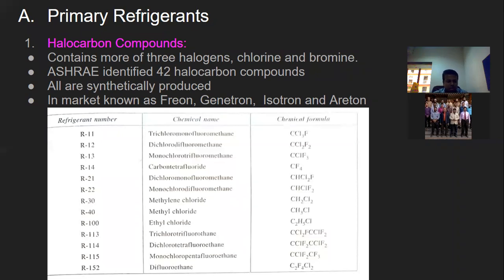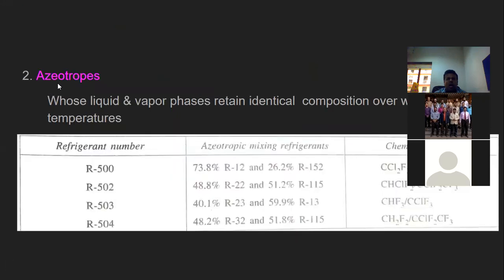Yes, is anybody having some doubt in this? No, sir. Okay, so now let us go to the azeotropes. This is one more classification of the primary refrigerants. Azeotropes. What do you understand from this word?